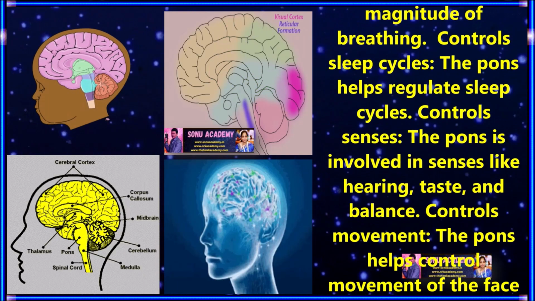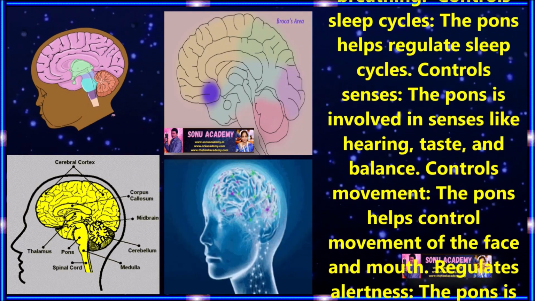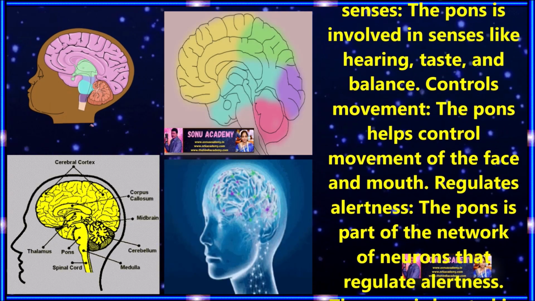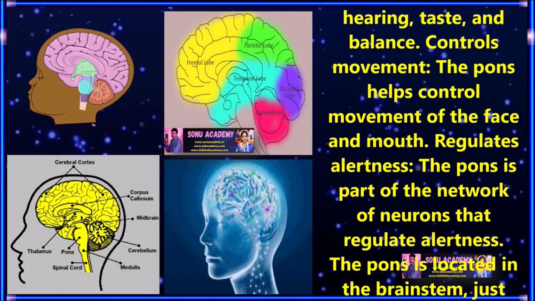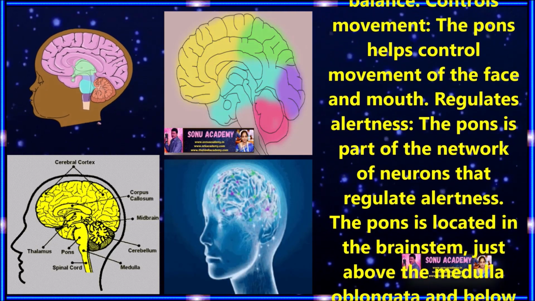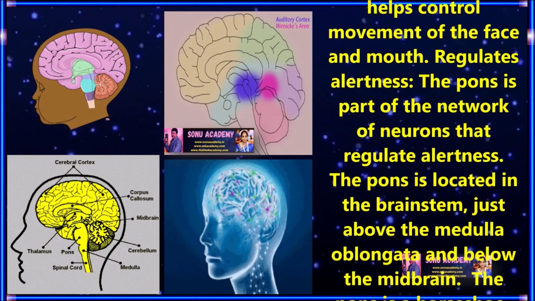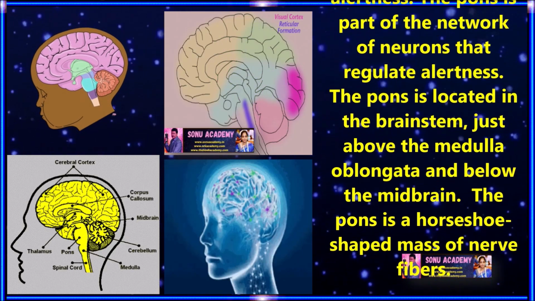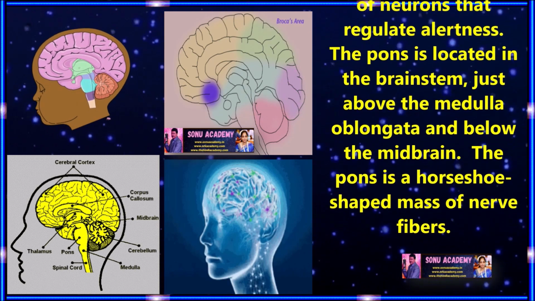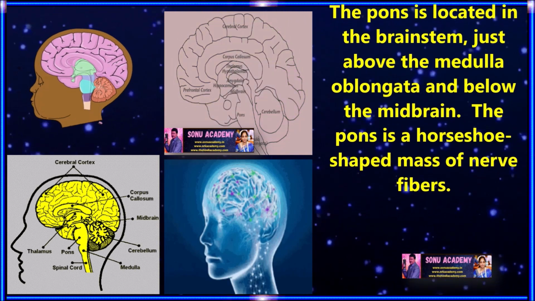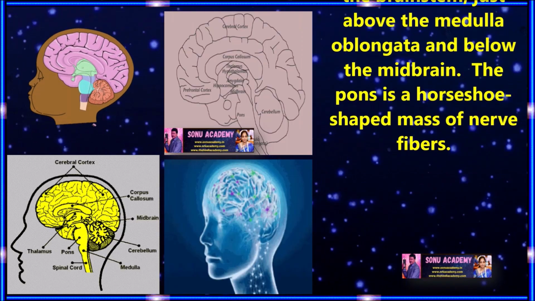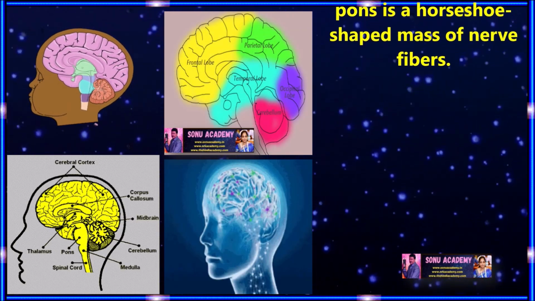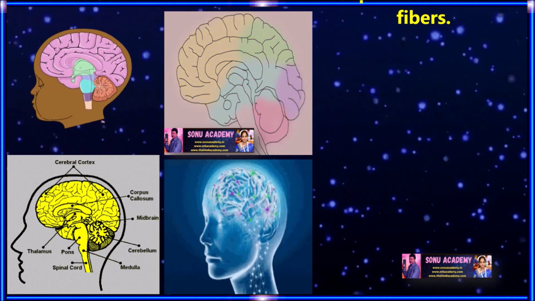Controls senses: the pons is involved in senses like hearing, taste and balance. Controls movement: the pons helps control movements of the face, mouth, etc. Regulates alertness: the pons is part of a network of neurons that regulate alertness. Children, now let us discuss where the pons is located. Children, already we discussed that the pons is located in the brainstem just above the medulla oblongata and below the midbrain. The pons is a horseshoe-shaped mass of nerve fibers.